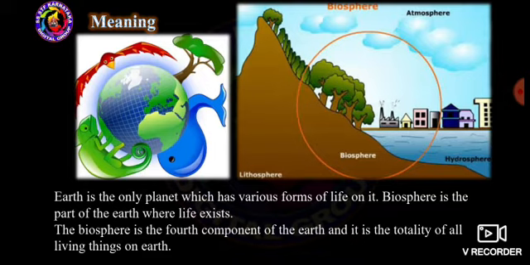The biosphere is the fourth component of the earth and it is the home of the living things on earth. In the biosphere we can see the other spheres like atmosphere, lithosphere and hydrosphere. Combining all these three spheres, we get the fourth sphere, which is called biosphere. So biosphere is the fourth component of the earth.